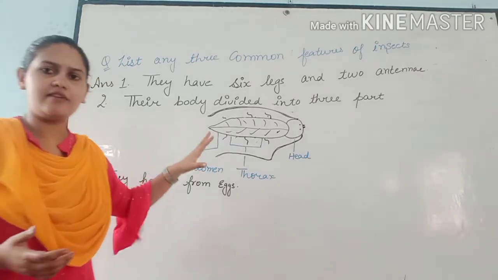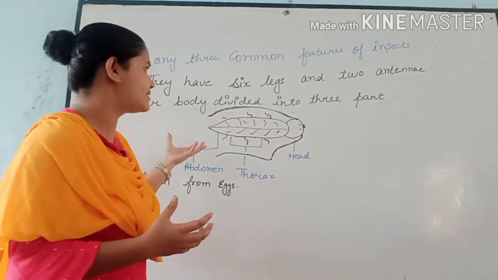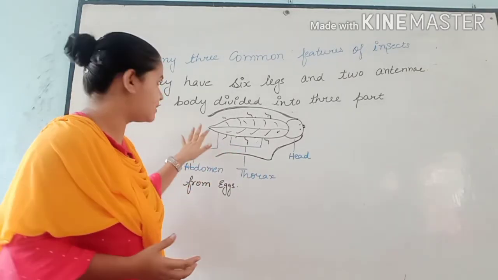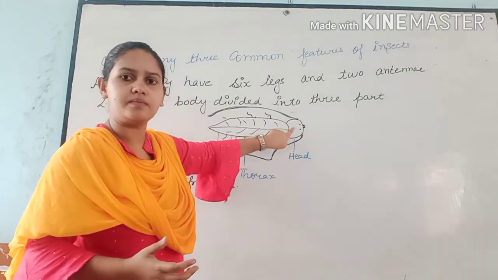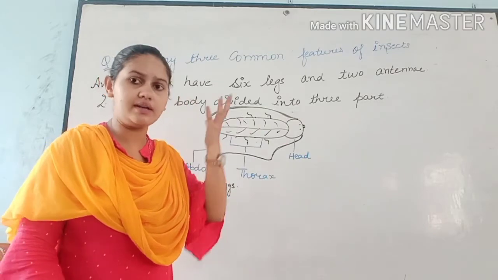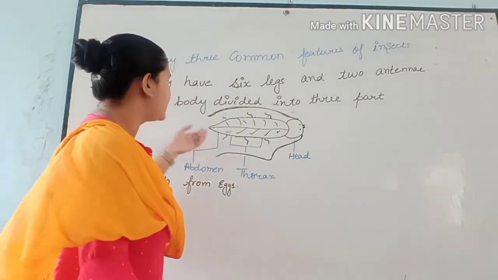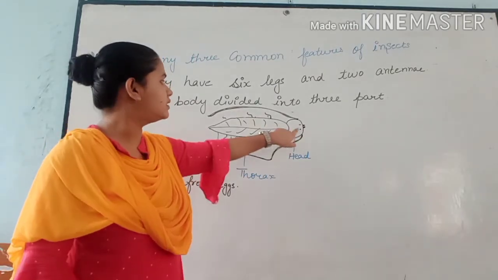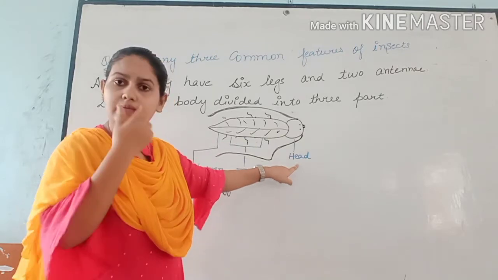I know I don't have great drawing skills like you, but you can see I have made an insect for you. This one is known as the head, right? The upper section. Just as in a human body we have a brain and head, the upper part of our body, in the same way the upper part of the insect is known as the head.